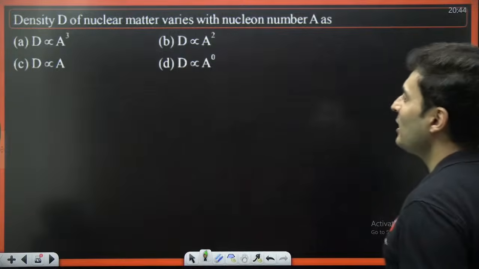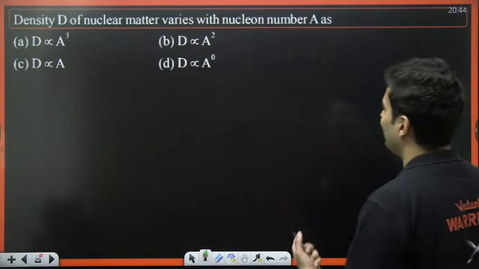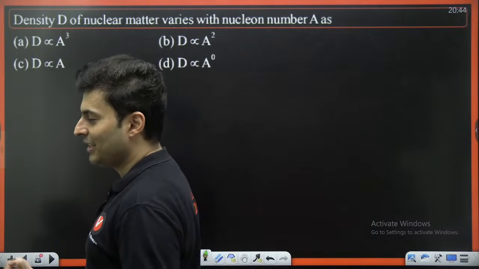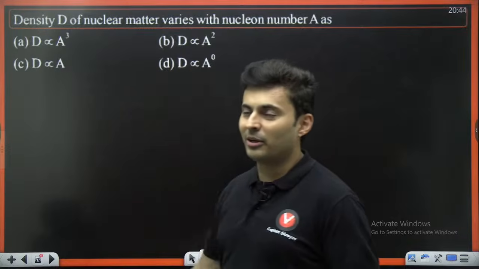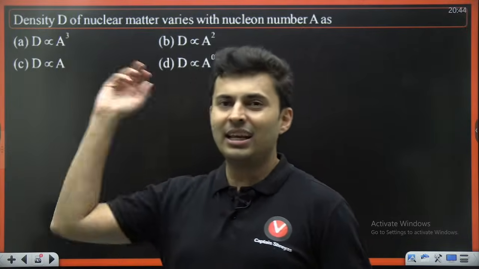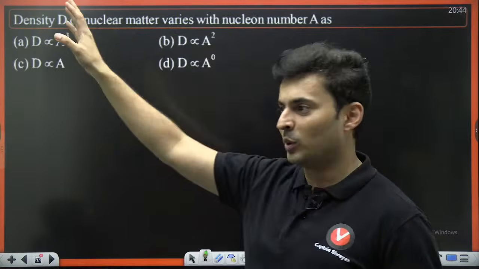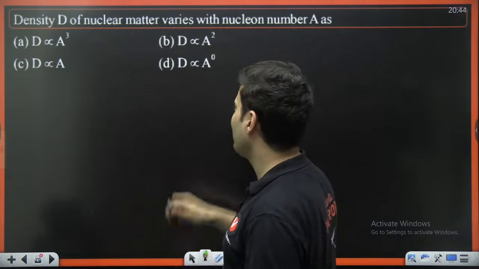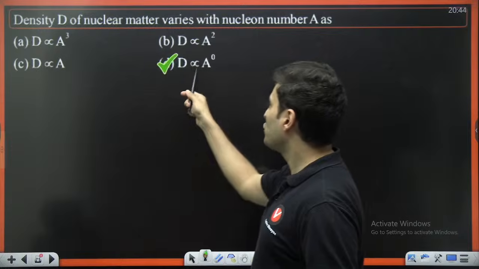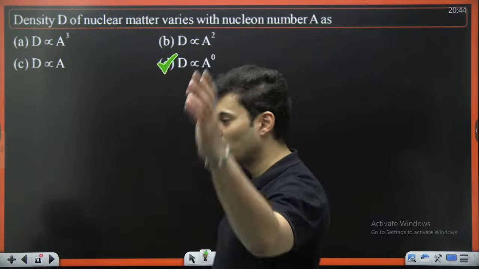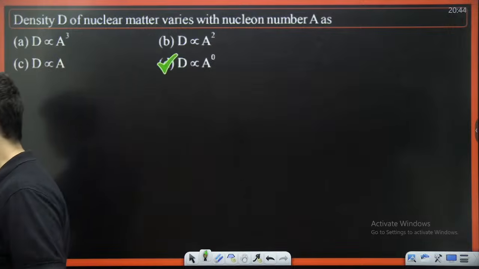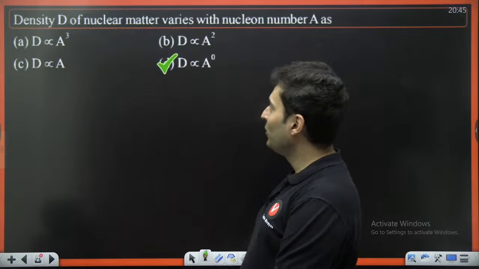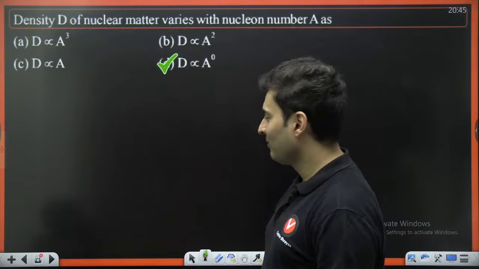Density of the nuclear matter varies with the nucleon number A as? I just told you that when you divide the mass by the volume, A cancels. Don't bother about all those things right now. Just remember, density remains constant. If density remains constant, it is not dependent on A, so A raised to 0, which is 1. Very good.